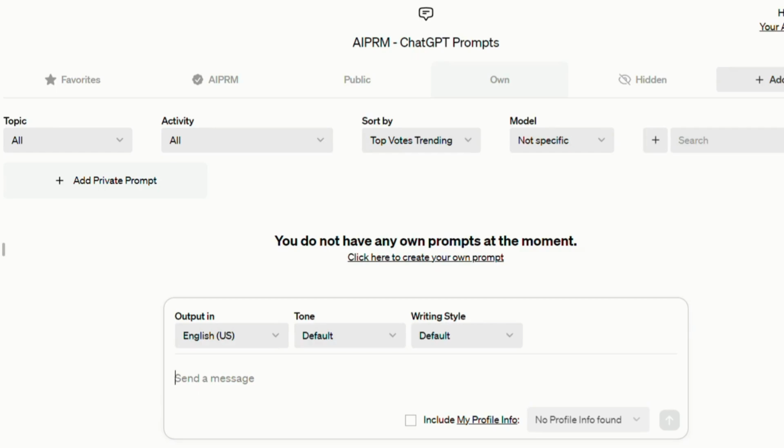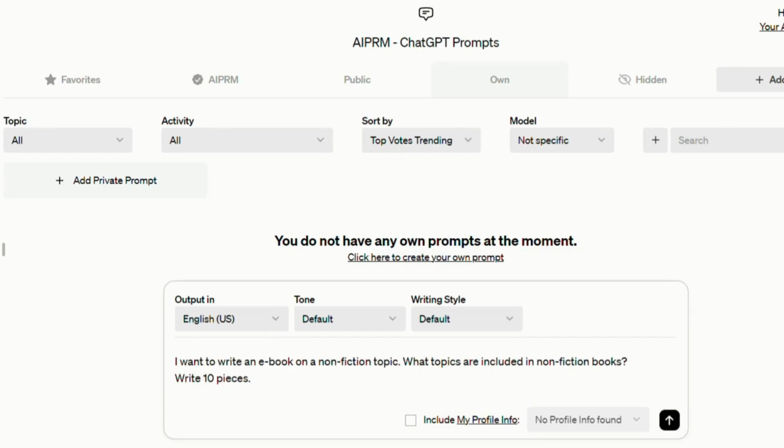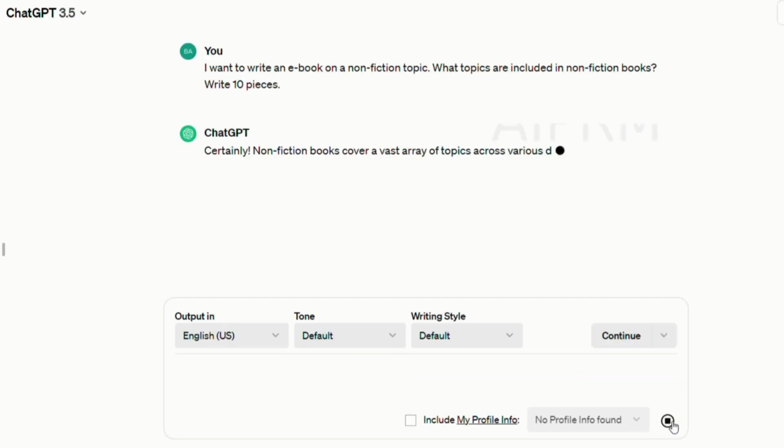Let's look at the first prompt. I want to write an ebook on a nonfiction topic. What topics are included in nonfiction books? Write 10 pieces. Let's look at the 10 topics.